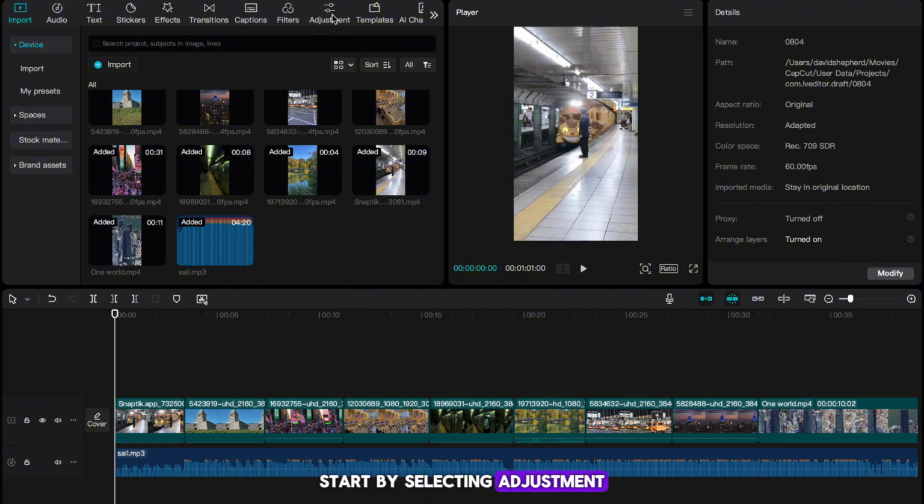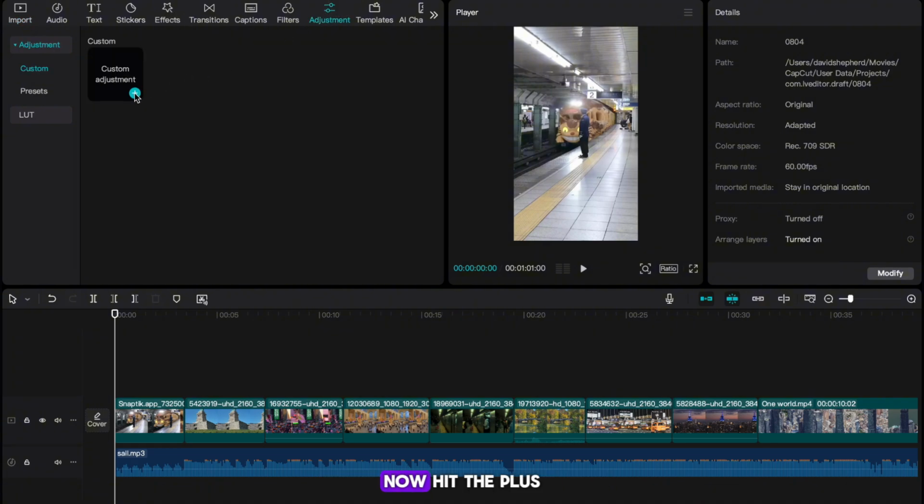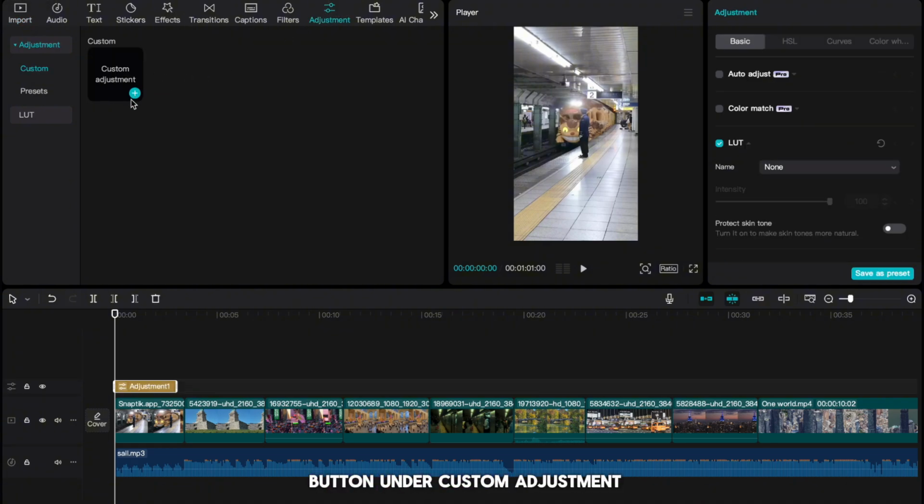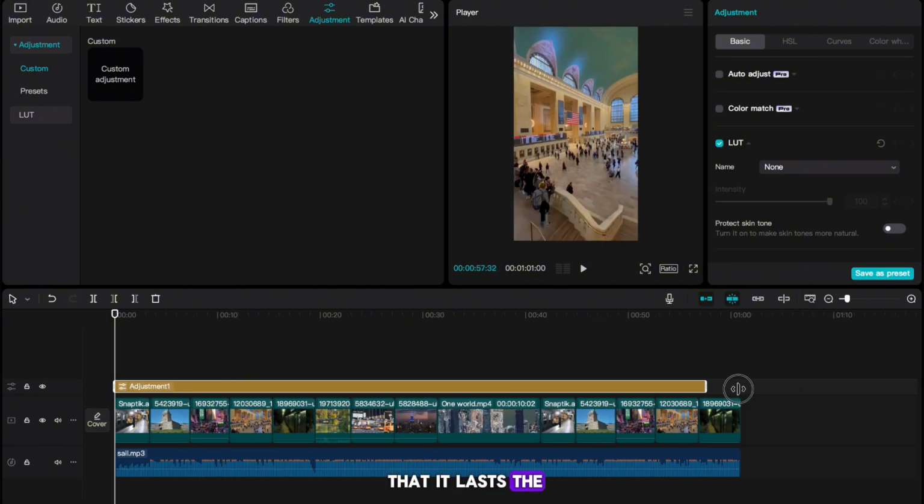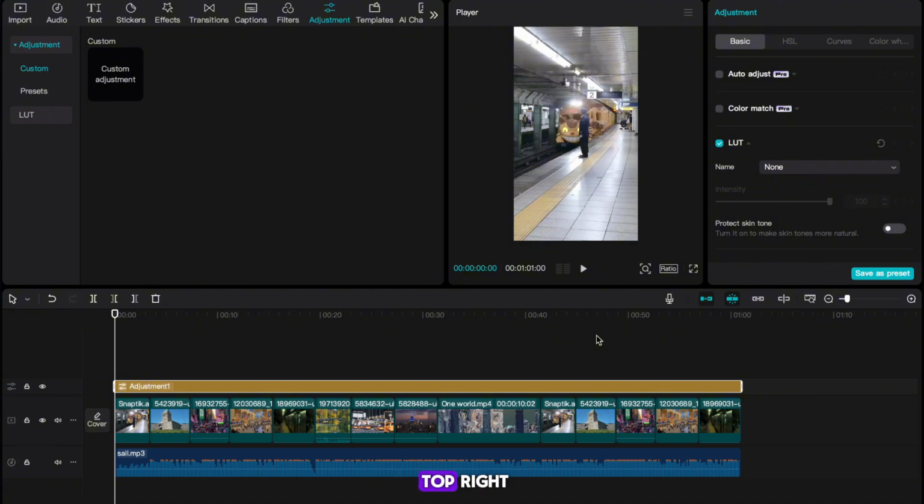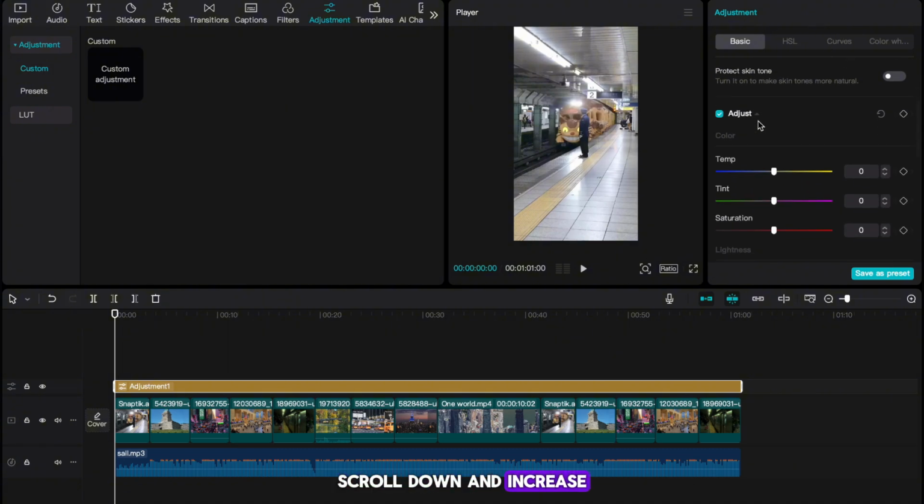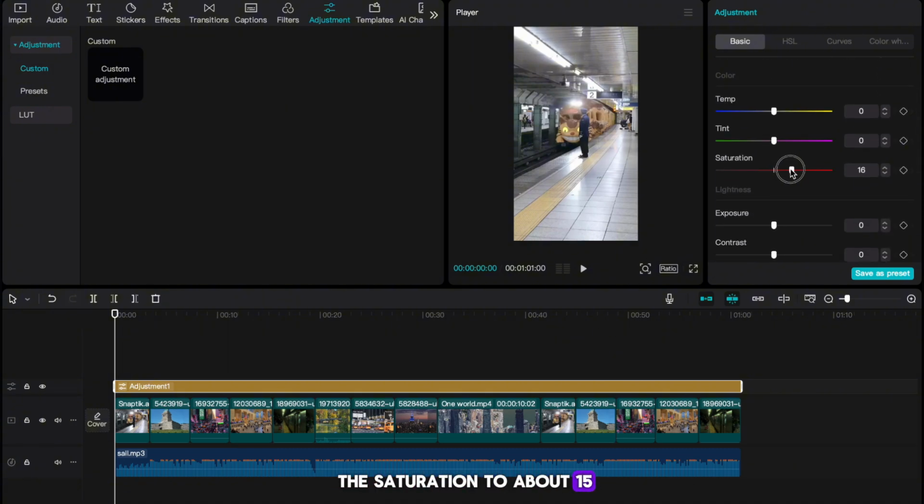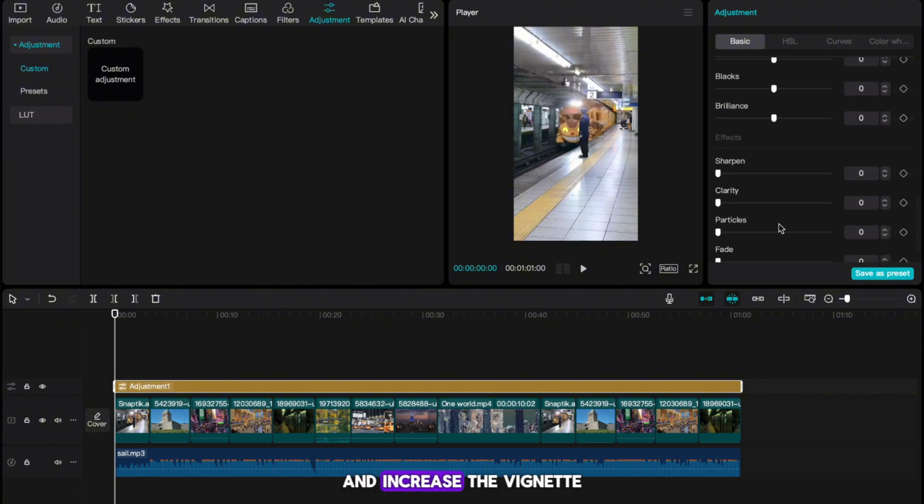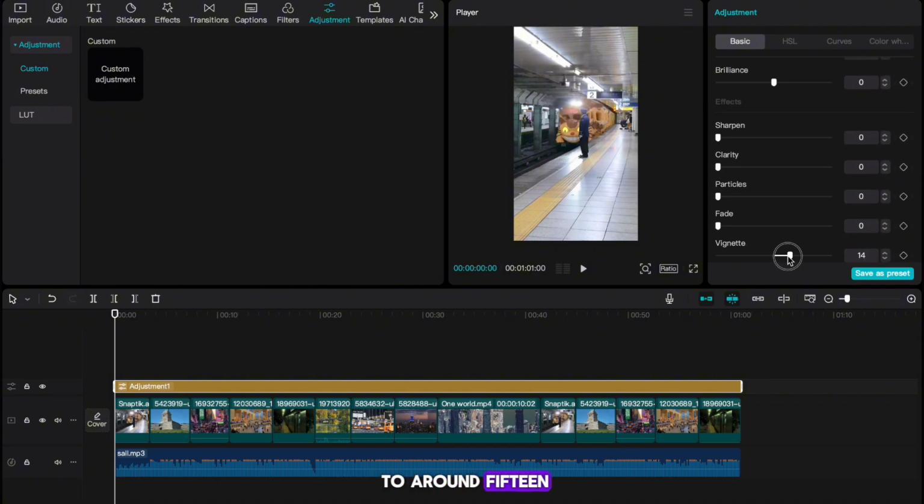Once your timeline looks like this, I'm now going to add an adjustment to our video. Start by selecting Adjustment in the top left. Now, hit the plus button under Custom Adjustment to add it to your track. Now extend the duration so that it lasts the entire video. Now head to the top right, scroll down, and increase the saturation to about 15. This will make our video more vibrant. Now scroll down and increase the vignette to around 15. This will darken our corners, which I think looks really good.